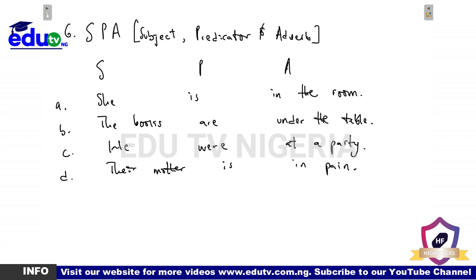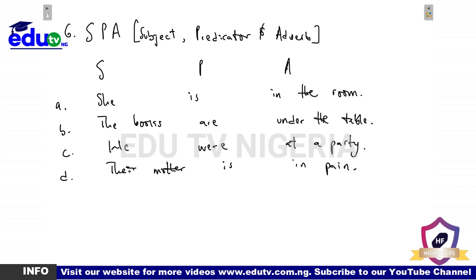Obligatory adverbials are those that are needed for the sentence to be complete. Without them, the sentence would hardly make complete meaning.